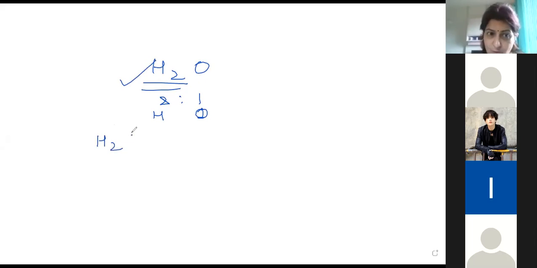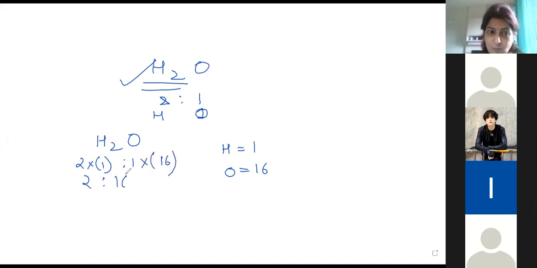If I take this water in terms of mass, what is the atomic mass of hydrogen? 1, oxygen 16. So the ratio of the masses is 1:8. What does this mean? As I said, the constituent elements are always in a fixed proportion.